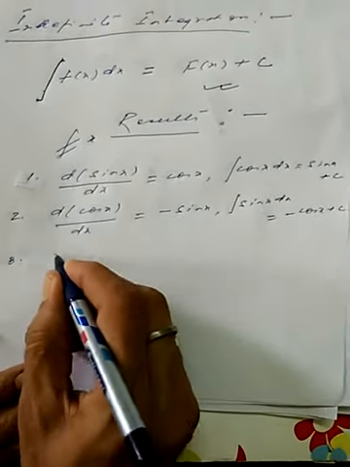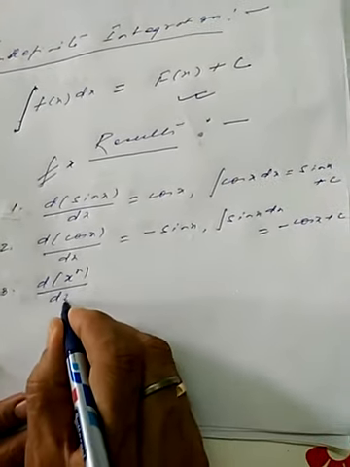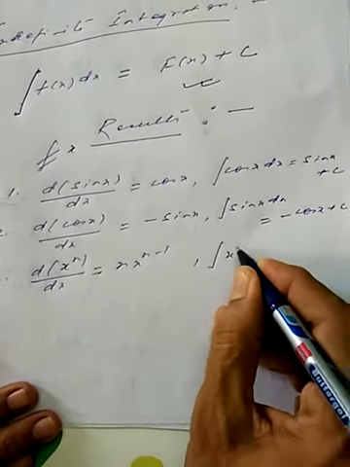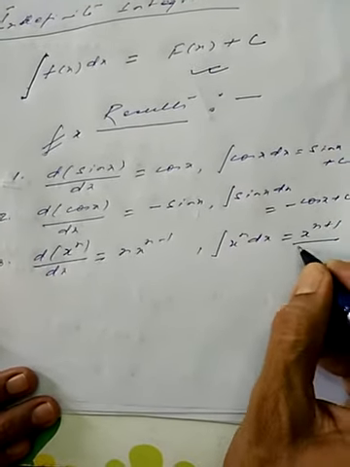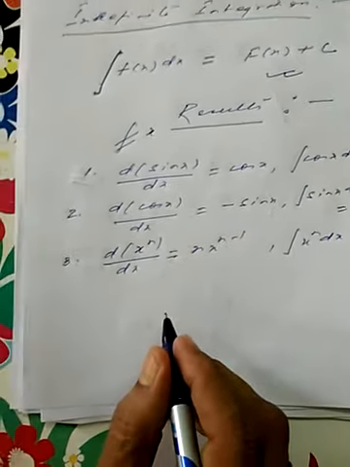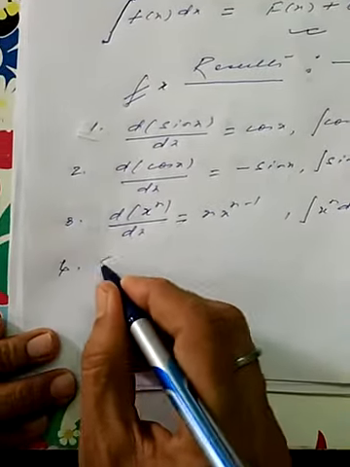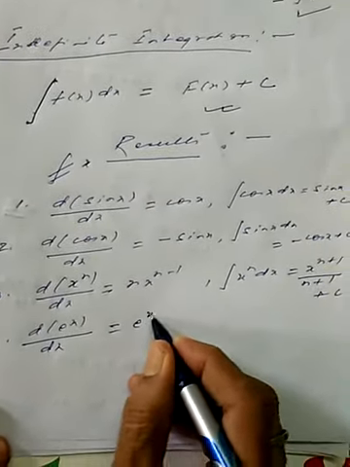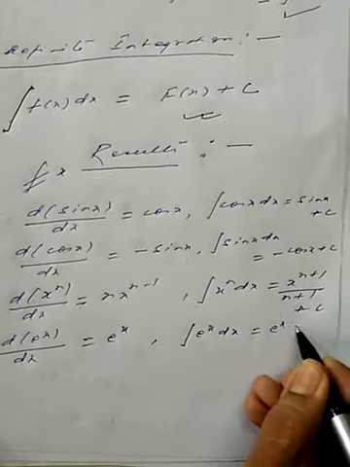Suppose we are going with the differentiation of x to the power n, which is n x to the power n minus 1. When we go with the integral of x to the power n dx, this is x to the power n plus 1 upon n plus 1 plus c. What we are looking at is that integration is the reverse process of differentiation. That's why I am mentioning both results simultaneously. Suppose we go with e to the x, the differentiation of e to the x is e to the x. And when you integrate it, e to the x dx is e to the x plus c.